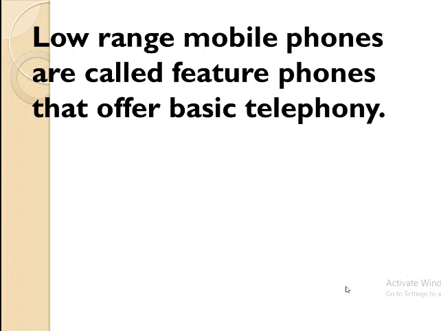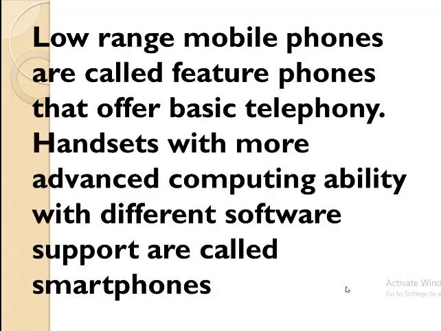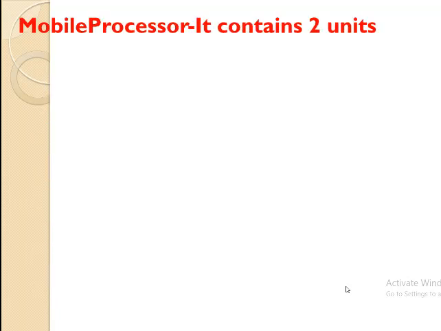Low range mobile phones are also known as feature phones, which offer basic telephony. All the important features commonly used by the user are provided in these phones, so they are called feature phones. The handsets which have more advanced computing ability use a different set of software and are known as smartphones. Normally we nowadays use smartphones, and you can see what all facilities we get with the help of smartphones.